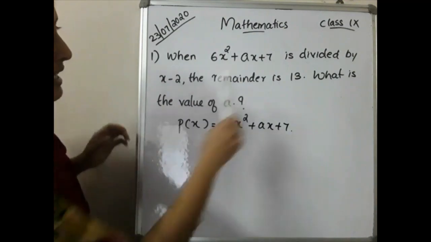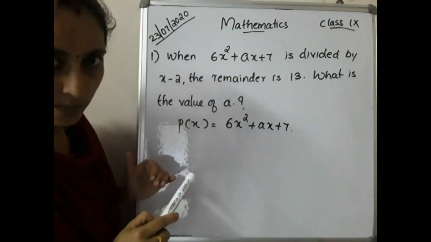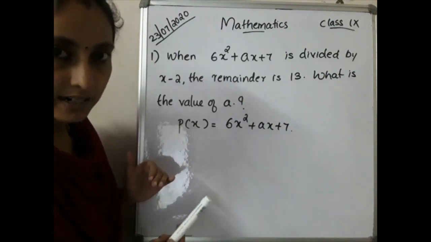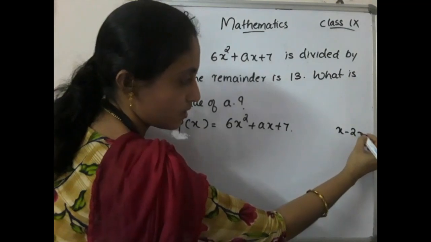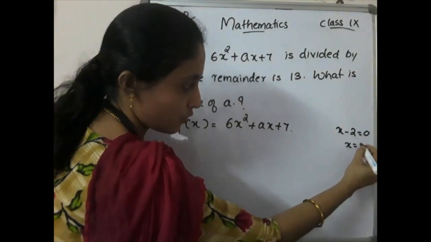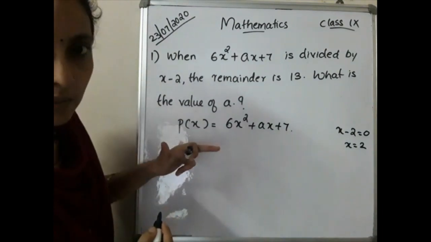Okay, then what is given is divided by x minus 2. If a polynomial is divided by x minus 2, what will be the remainder? Yes, you already know. x minus 2 will be equal to 0, so x is equal to what? 2. If p of x is divided by x minus 2, what will be the remainder?